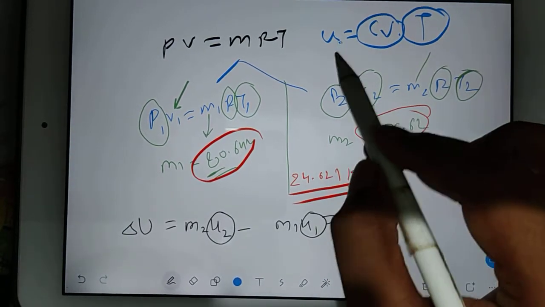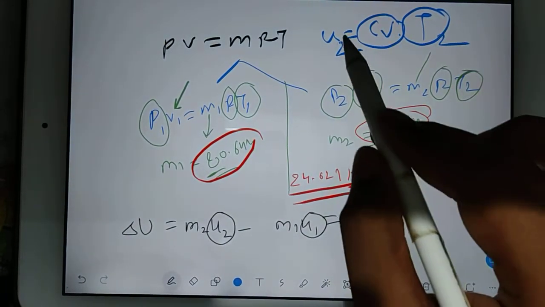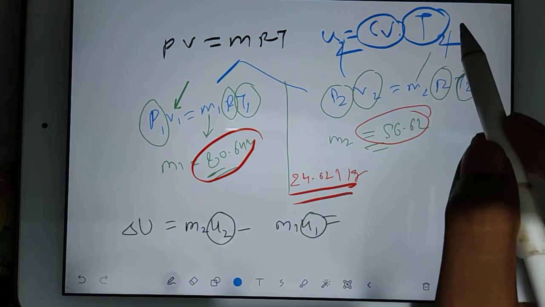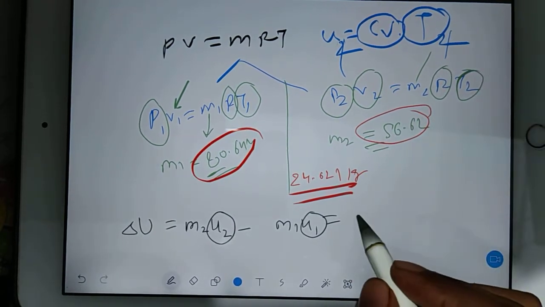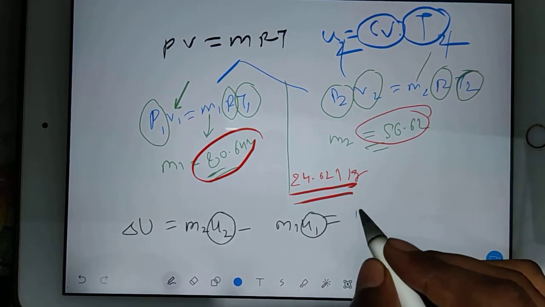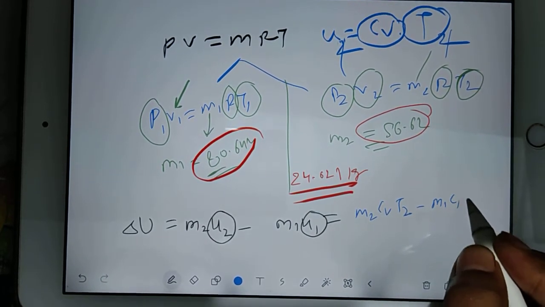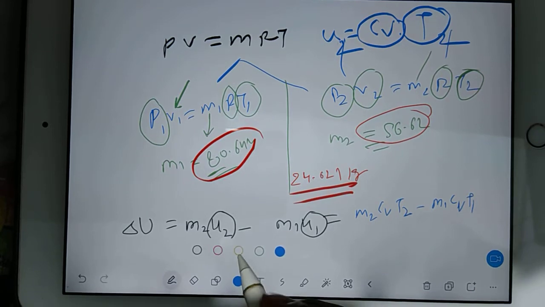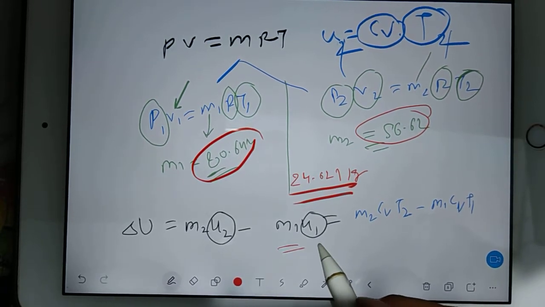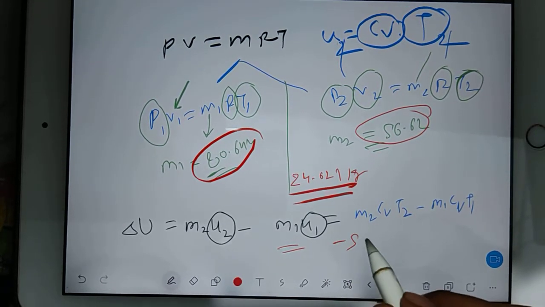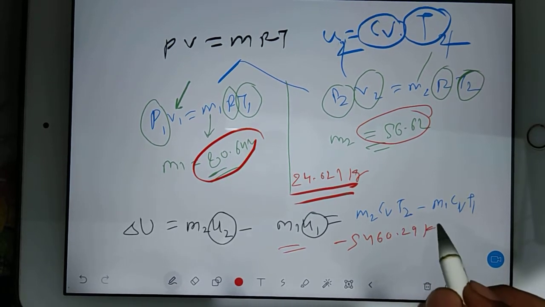So if you want to find U2, put here 2. If you want to find U1, put here 1. I mean T1 and T2. So this equation you can replace as M2 Cv T2 minus M1 Cv T1, and substitute all the given data here, and you will be getting minus 5460.29 kilojoule.